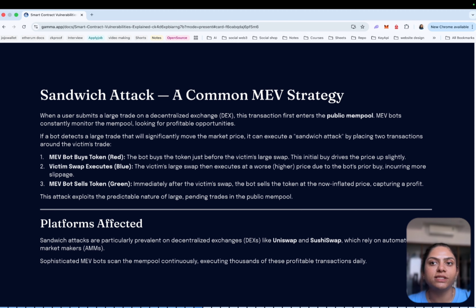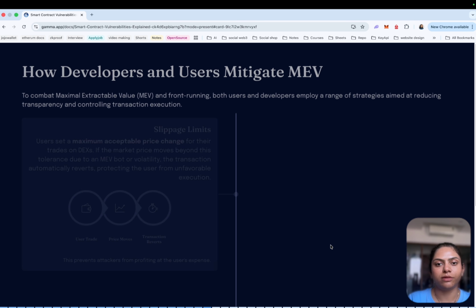Automated bots constantly scan the mempool looking for profitable opportunities. Some of these bots execute thousands of transactions per day, because it is done by bots, not by people personally watching and doing the transactions. Here we also mention that the MEV bot buys the token, shown in red. Then the victim's swap executes, shown in blue and green, like we mentioned with the colors.